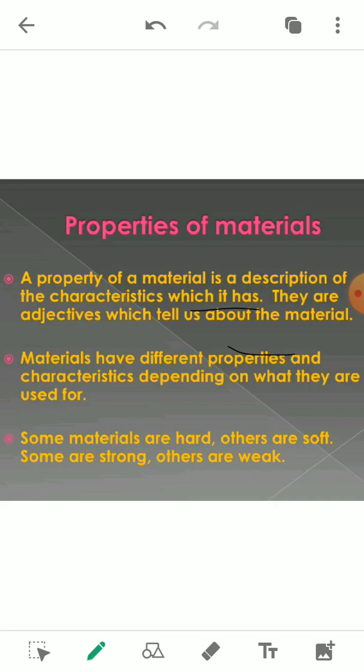Now if you see ornaments, ornaments are made up of gold. Why are we making ornaments with gold and not with other things, like sulfur? It is because gold has a very shiny appearance. It is lustrous. It has shine, and that's why we use it for making ornaments.